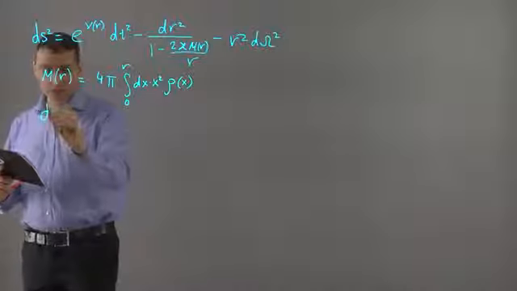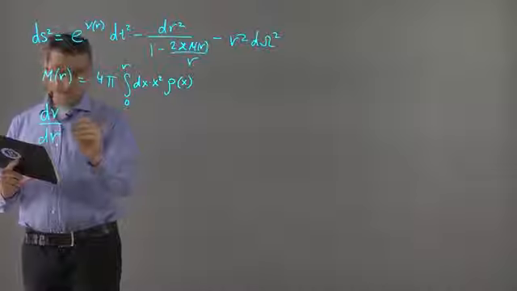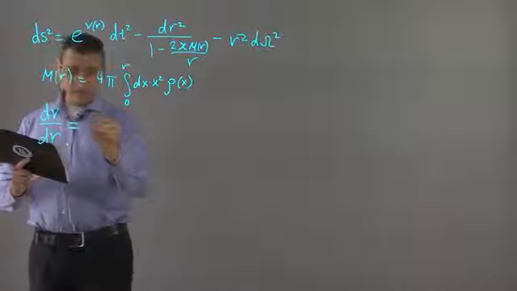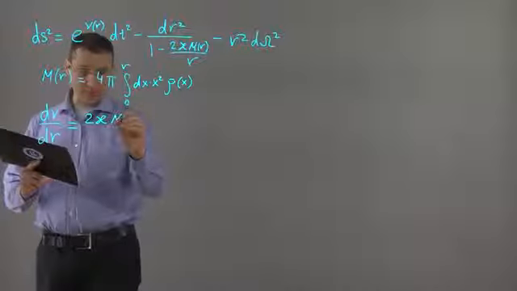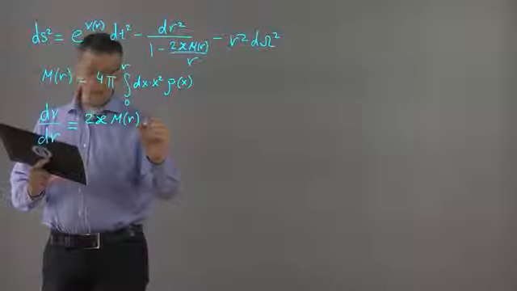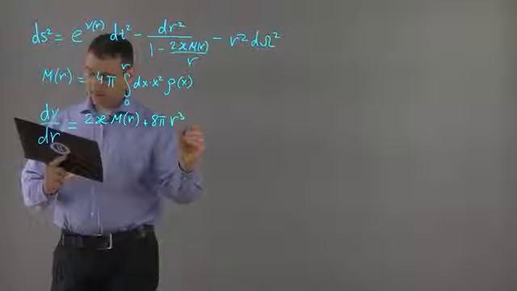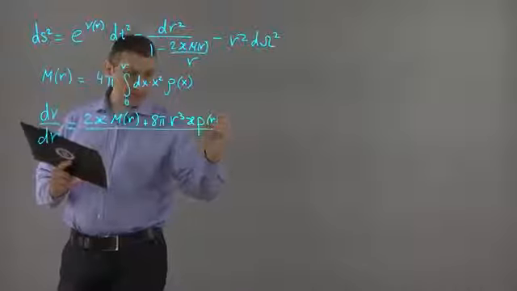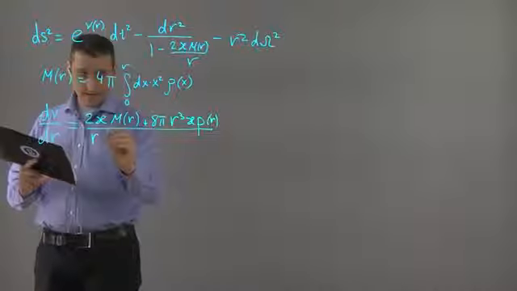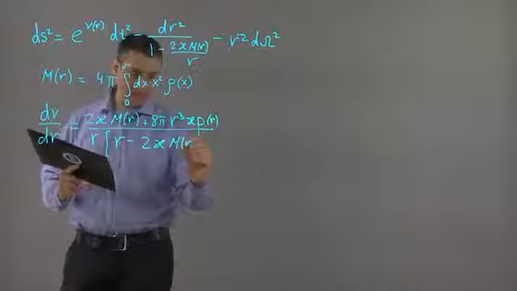dν/dr, ν is a gravitational potential, dν/dr is defined from the following equation: (2κm(r) + 8πr³κp(r)) divided by r times (r − 2κm(r)).